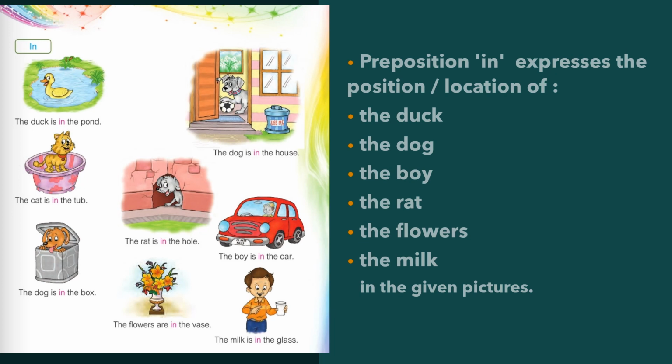In other words, it is expressing the location of the flowers in relation to the vase. The milk is in the glass. Here again, preposition in is telling us the position or location of the milk, that it is in the glass.